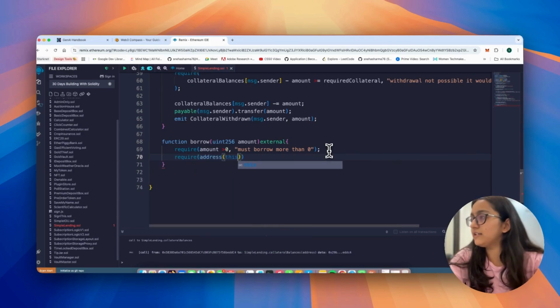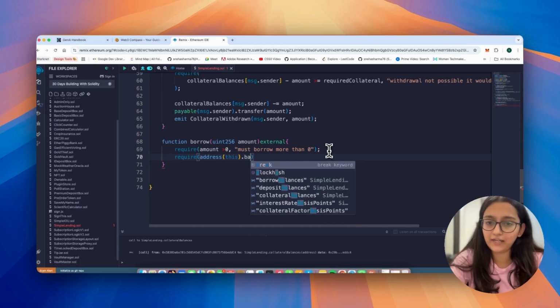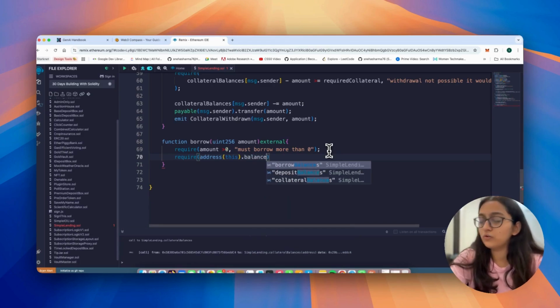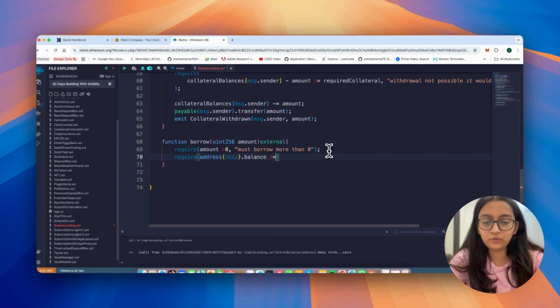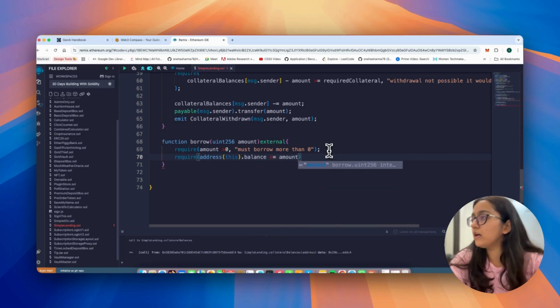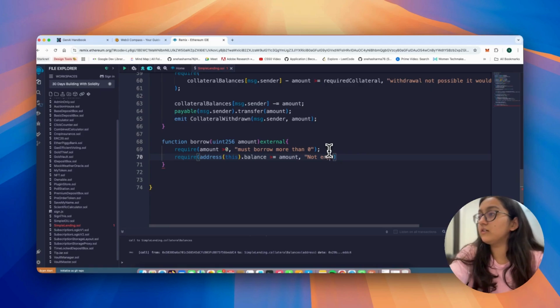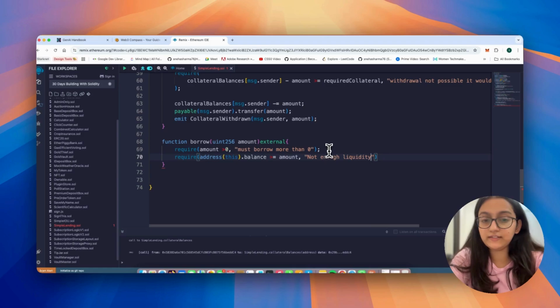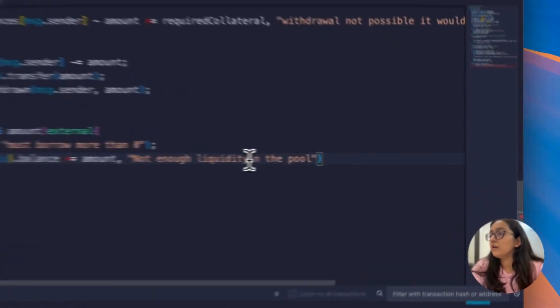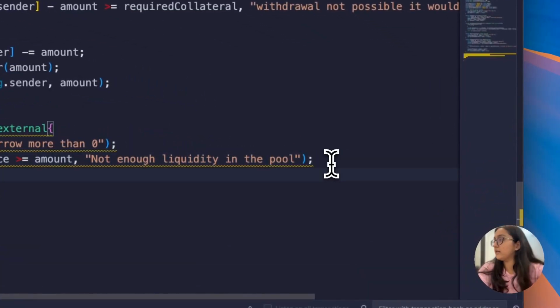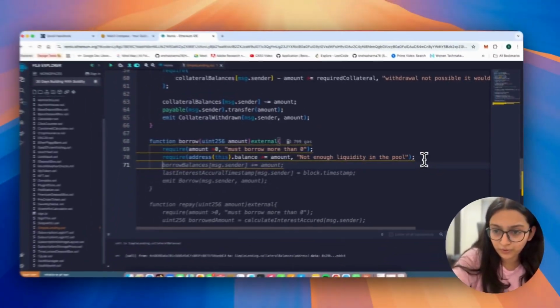So we say address(this).balance is greater than or equal to amount. Otherwise we say, hey, not enough liquidity in the pool. Okay, great. So these two require conditions work fine for you.